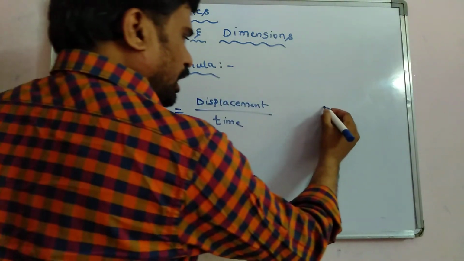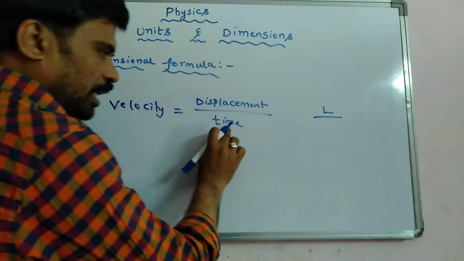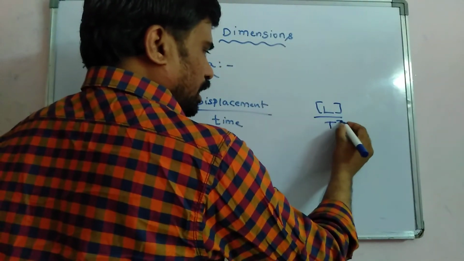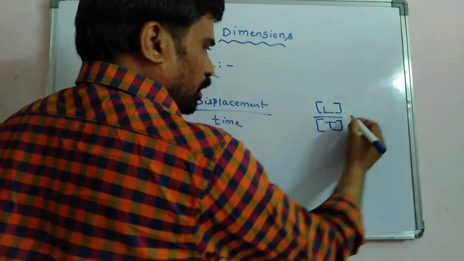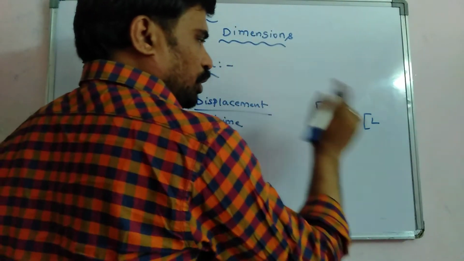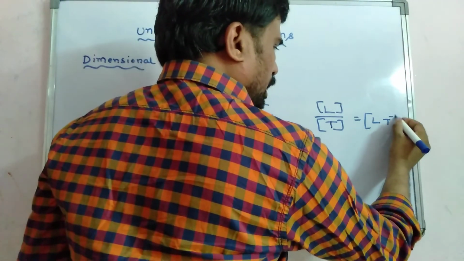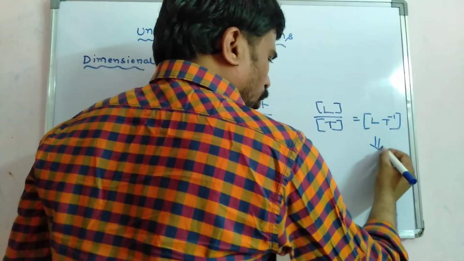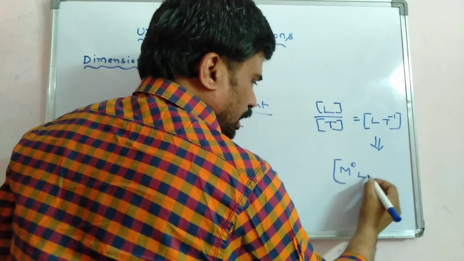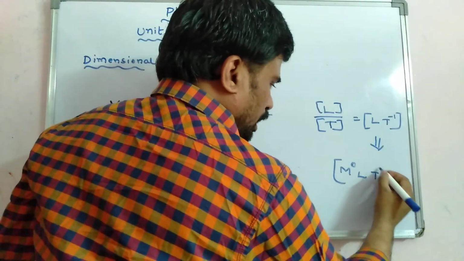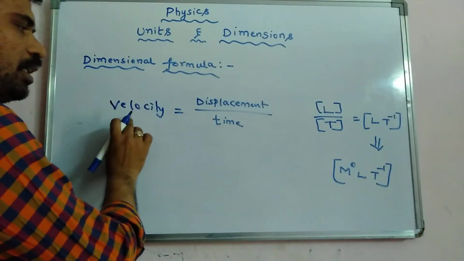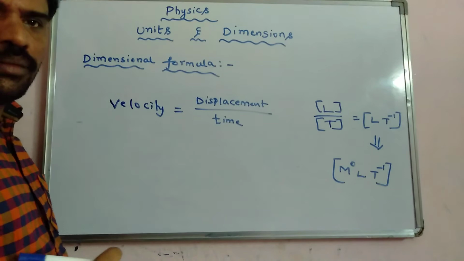Velocity is displacement by time. Displacement is nothing but length, and time is T. The dimensions are L and T. If this T comes to the numerator, it becomes T power minus 1. So the dimensional formula is M power 0, L power 1, T power minus 1. This is the dimensional formula for velocity.